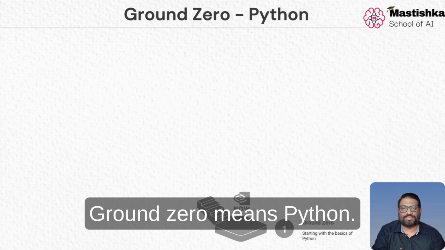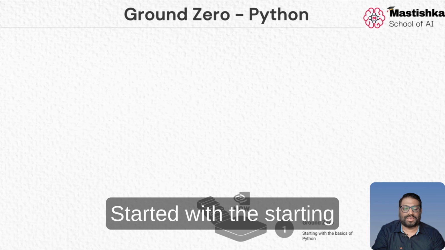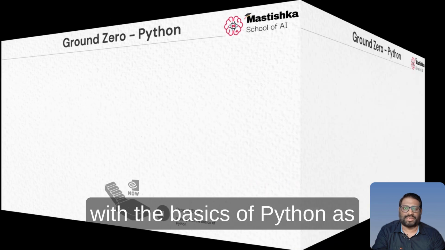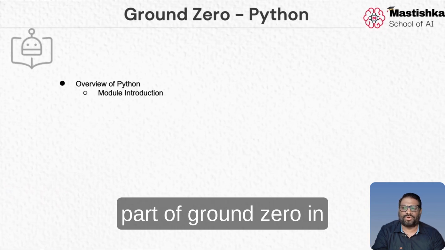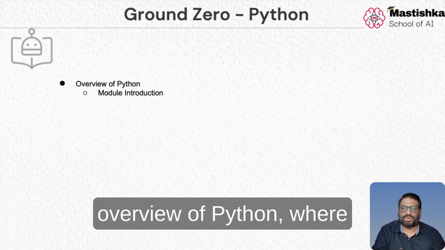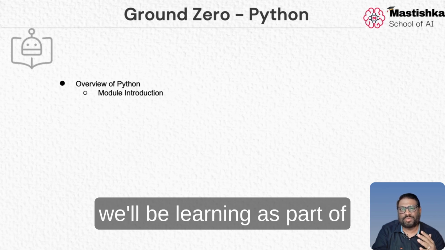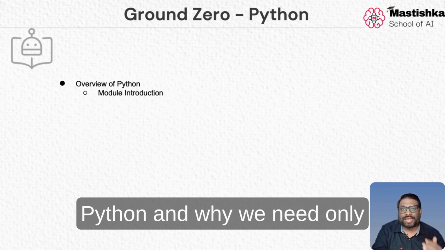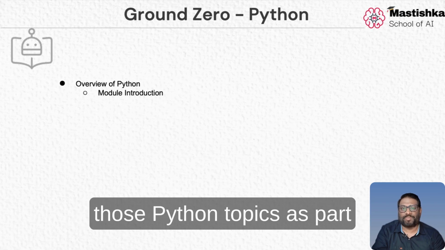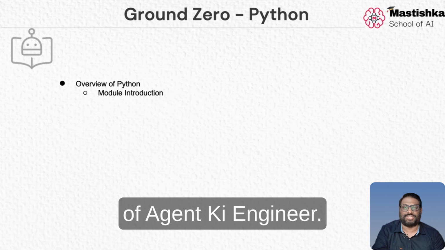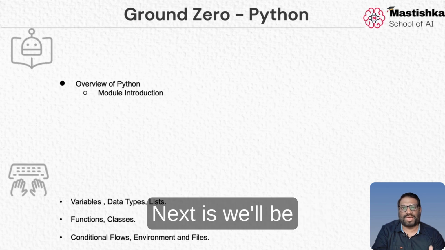Ground zero means Python. Starting with the basics of Python. As part of ground zero, in theory, we'll be covering an overview of Python, talking about what topics we'll be learning as part of Python, and why we need only those Python topics as part of being an agentic AI engineer. Next, we'll have hands-on.